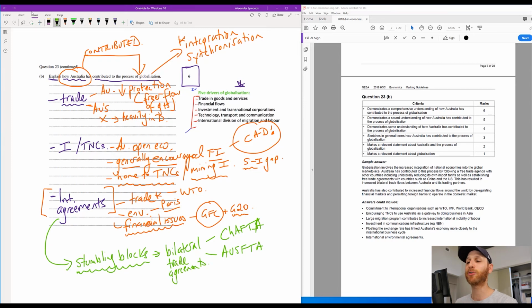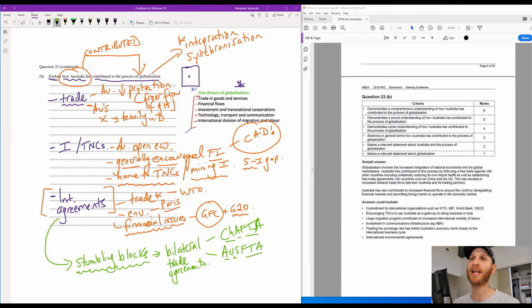So these bilateral agreements between two nations, two in particular, are the China-Australia Free Trade Agreement and the Australia-US Free Trade Agreement. So the argument here is that these countries are forming their own trade agreements, not looking at the global picture, which then is restricting integration and globalization.